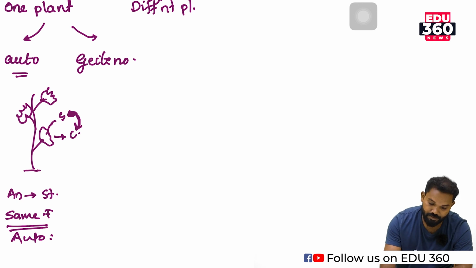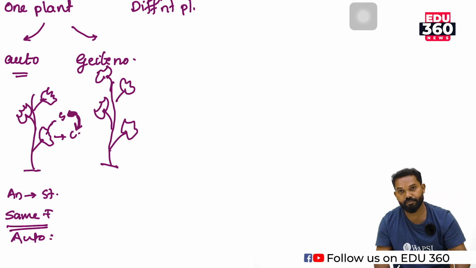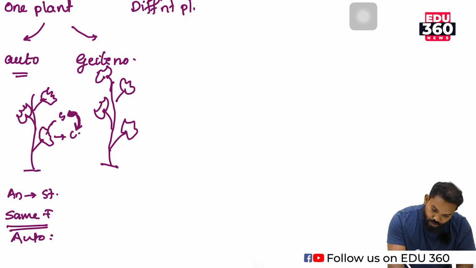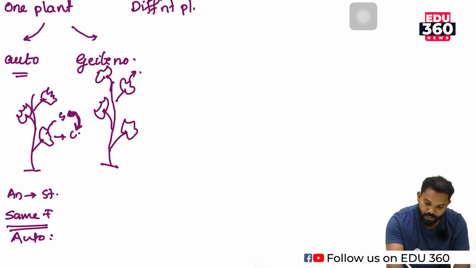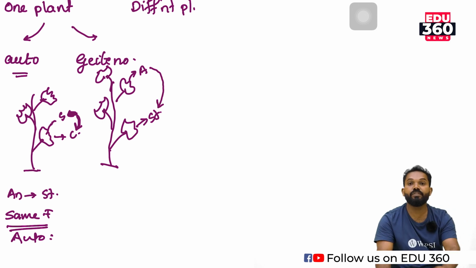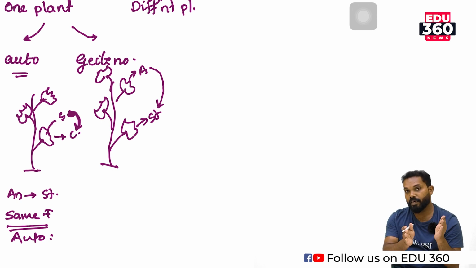Then geitonogamy: if the plant contains bisexual or unisexual flowers, there is a chance to transfer the pollen grain from the anther to the stigma of a different flower of the same plant.